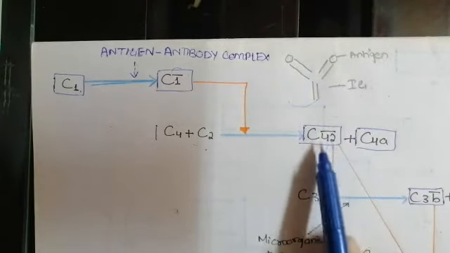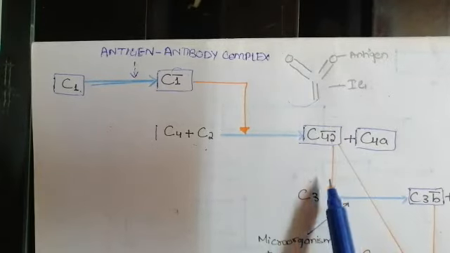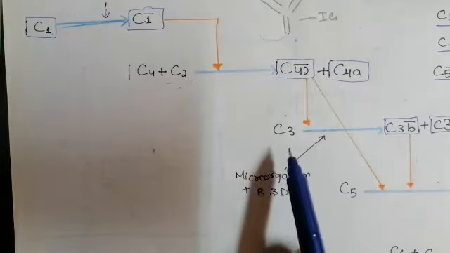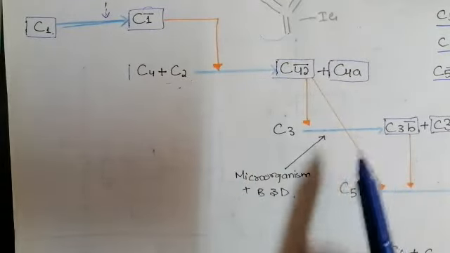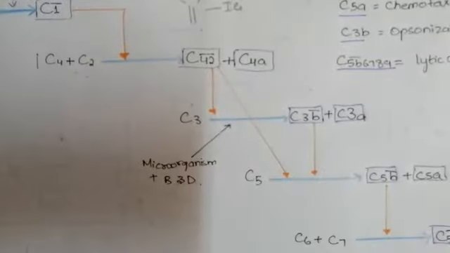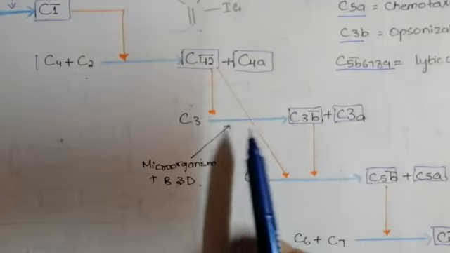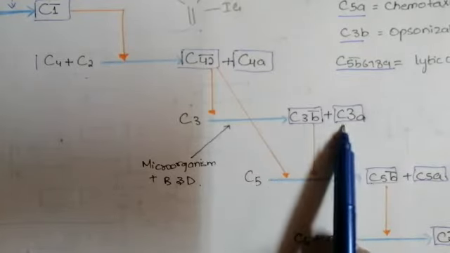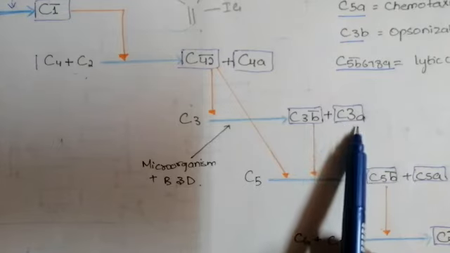Then the activated C4b2a is going to activate two more reactions: activating C3 towards the activated C3b, and activating C5 towards the activated C5b. Here you can see what happens when C3b becomes activated, it also releases C3a, which is not activated.